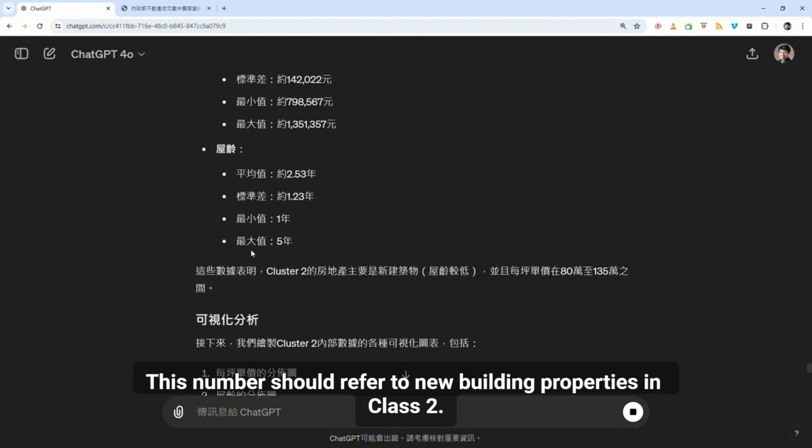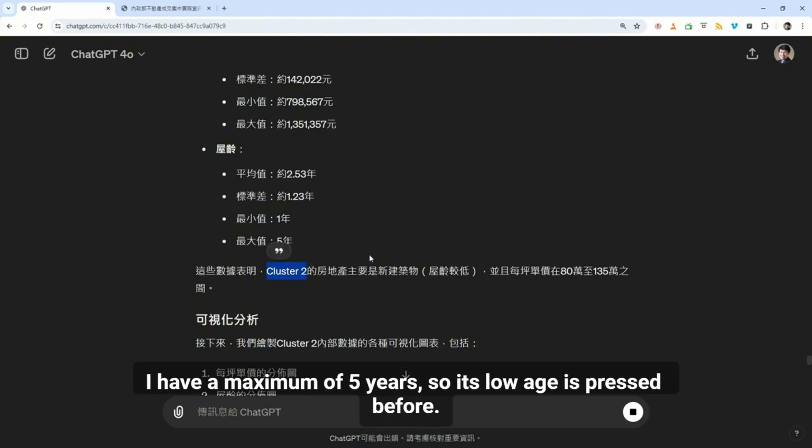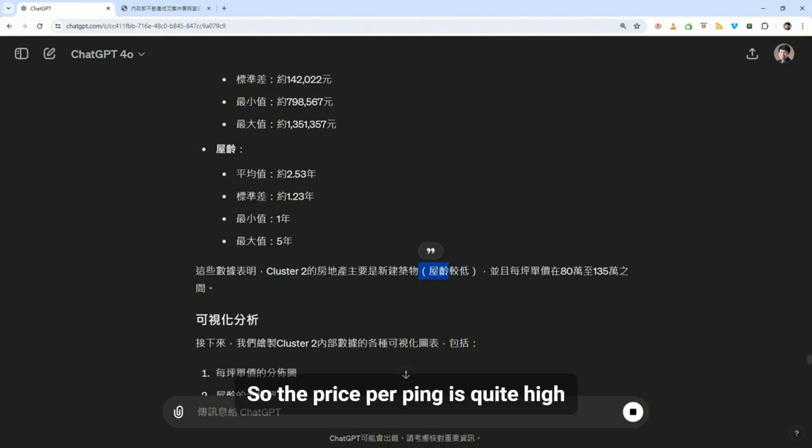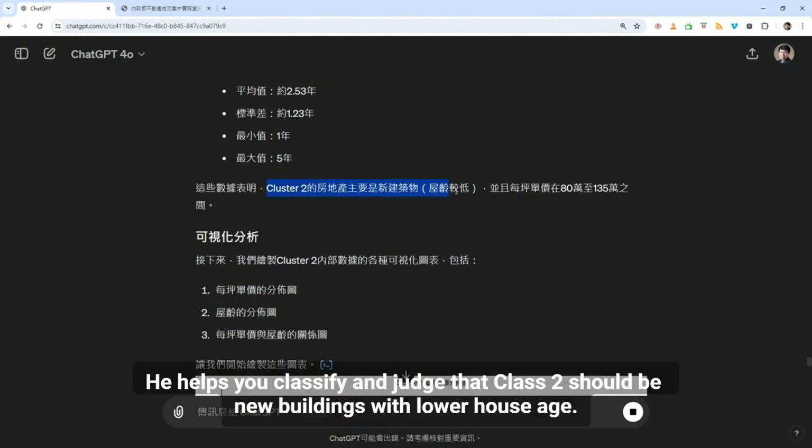This number should refer to new building properties in class 2, because the house age is very low. I have a maximum of 5 years, so its age is low. Because it's a new construction, the price per ping is quite high, 80 to 135,000. Okay, so this helps you classify and judge that class 2 should be new buildings with lower house age.